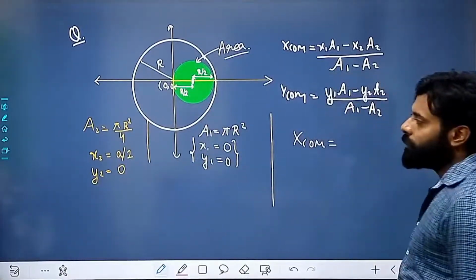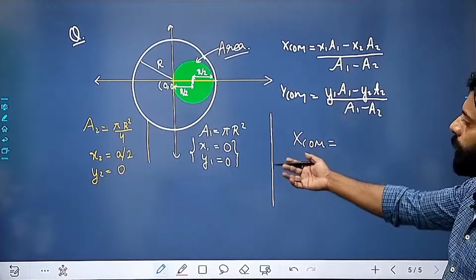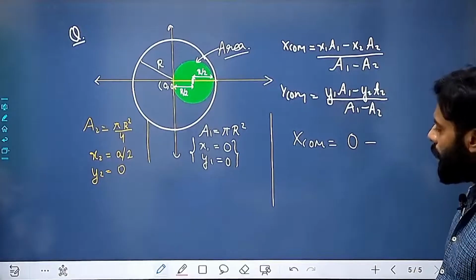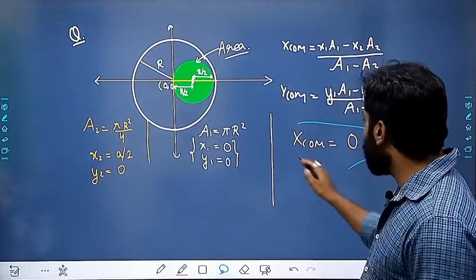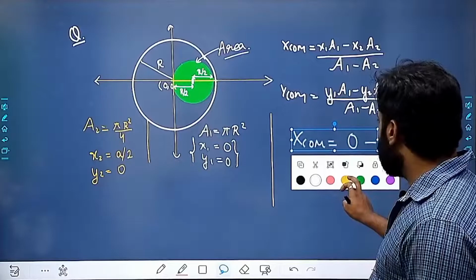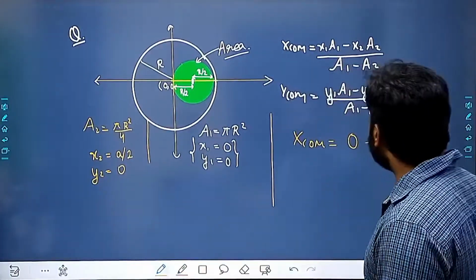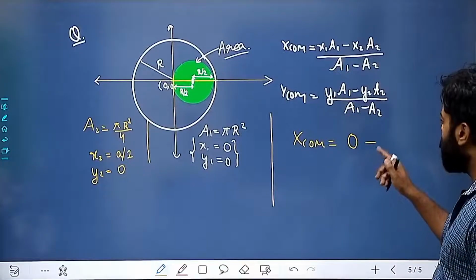x1a1. I know that this will be 0, because x1 is 0. I'll change the color, because it will look nice with different colors. So x_cm is this.